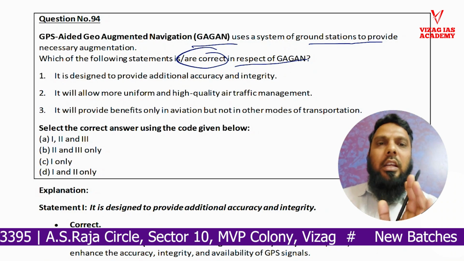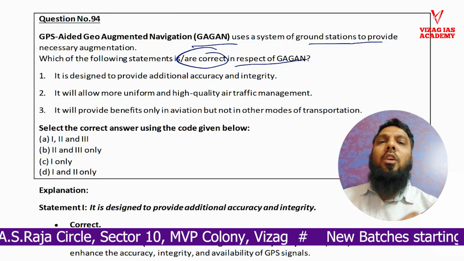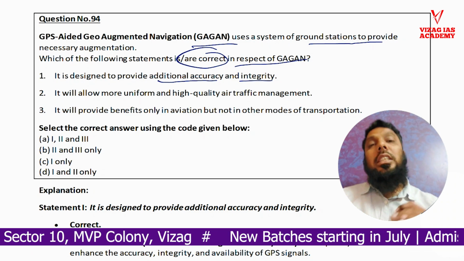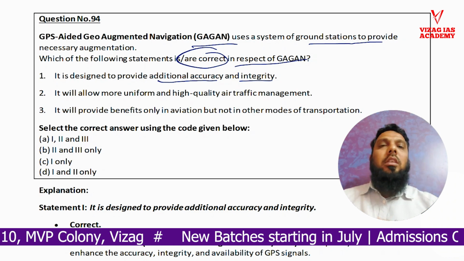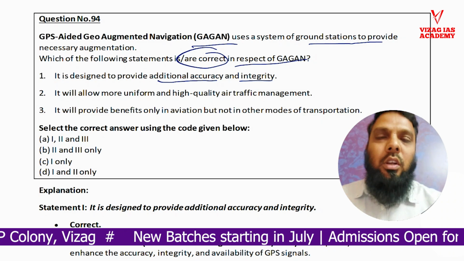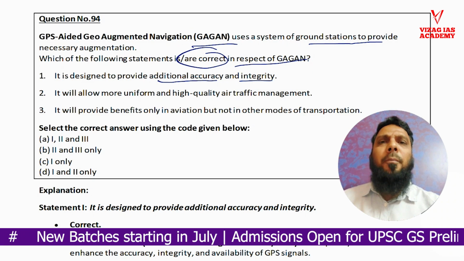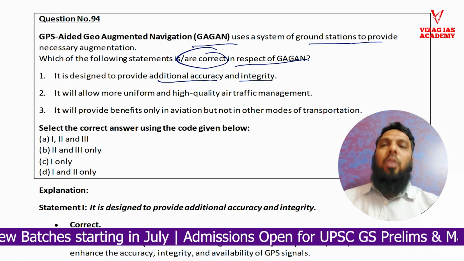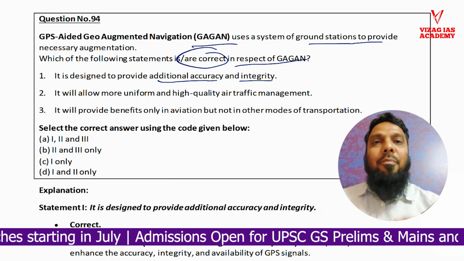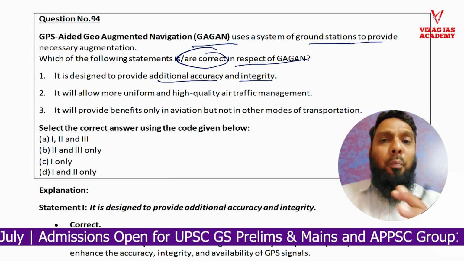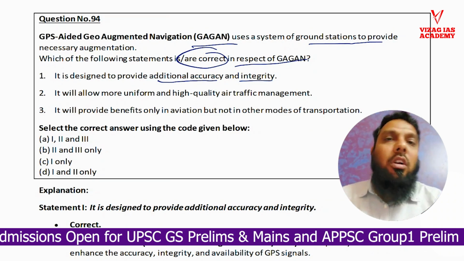Again, statements are given. Let's see what the statements are. It is designed to provide additional accuracy and integrity. Now, additional accuracy means what? With what are we comparing actually? We are comparing with GPS. The Global Positioning System is something internationally used, so it is not of Indian origin. Now, GAGAN is something we have made indigenously. So whether what we have made indigenously is better in comparison to GPS.